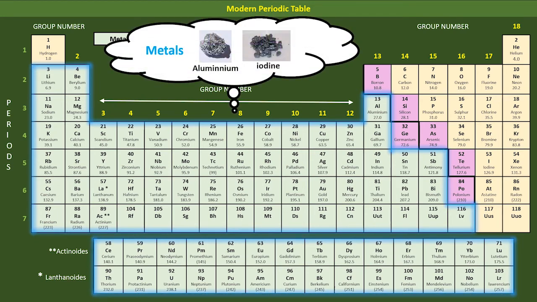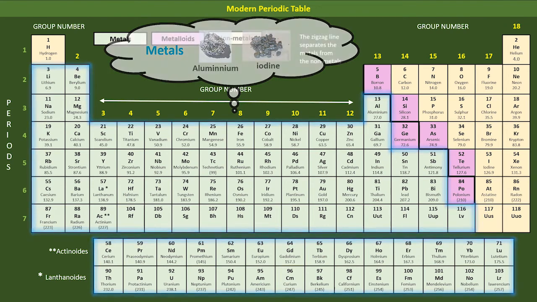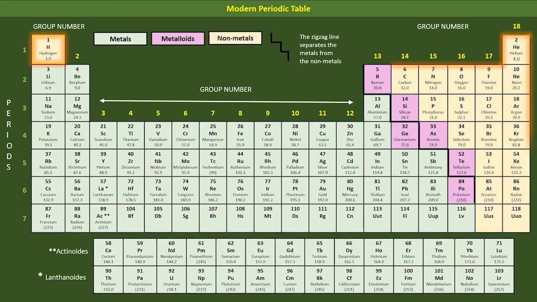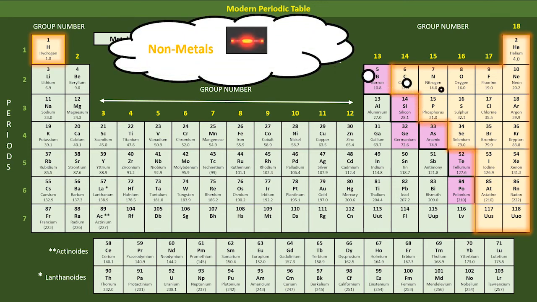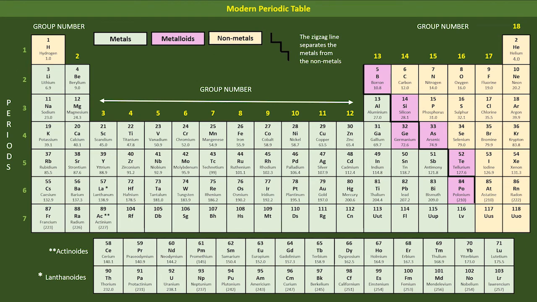Metallic and non-metallic properties. The metals like Na and Mg are towards the left-hand side of the periodic table, while the non-metals like sulfur and chlorine are found on the right-hand side. In the middle, we have silicon, which is classified as a semi-metal or metalloid because it exhibits some properties of both metals and non-metals. In the modern periodic table, a zigzag line separates metals from non-metals. The borderline elements boron, silicon, germanium, arsenic, antimony, tellurium, and polonium are intermediate in properties and are called metalloids or semi-metals.